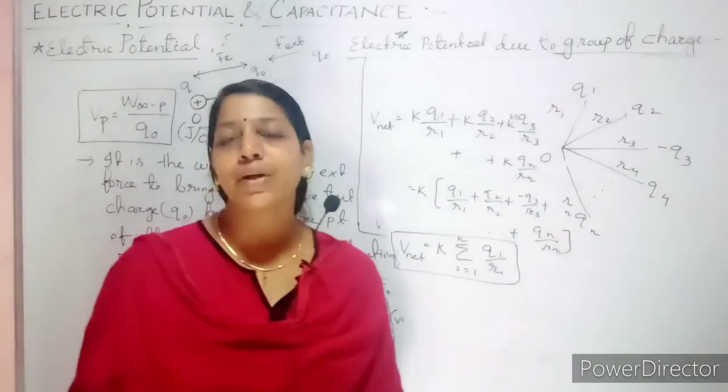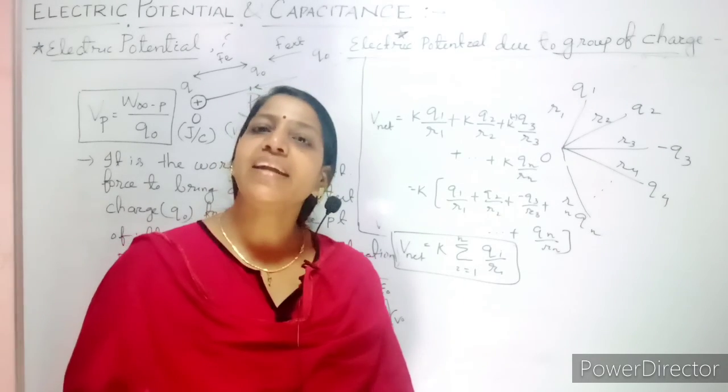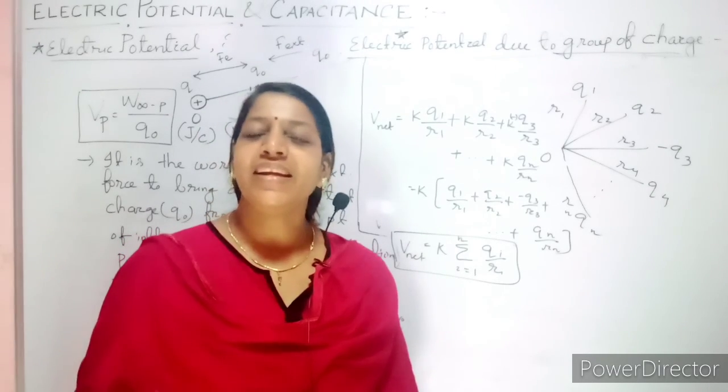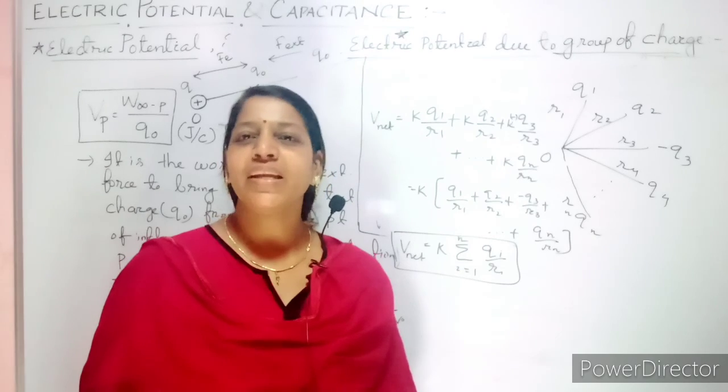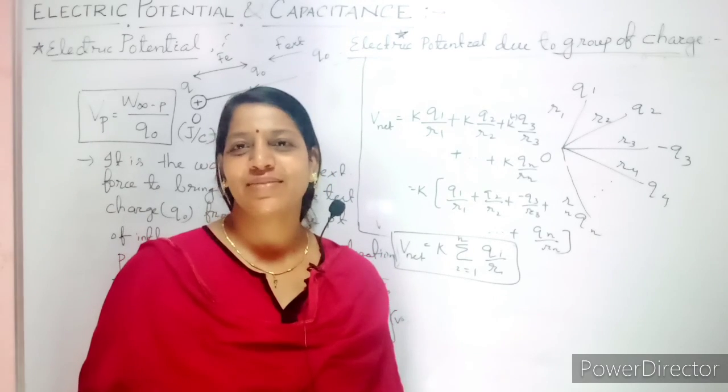So what are you concluding from this? The net electric potential is nothing but the algebraic sum of the individual electric potentials.